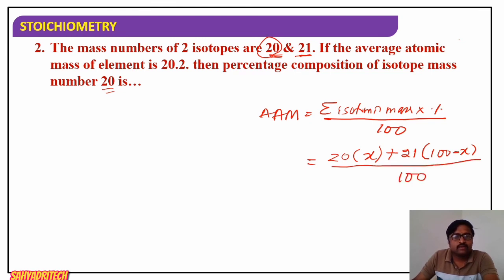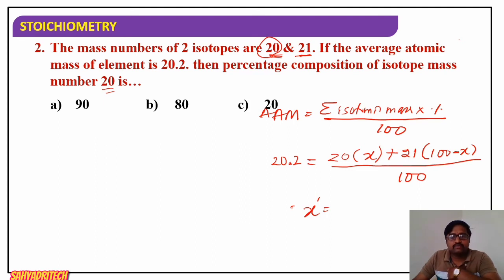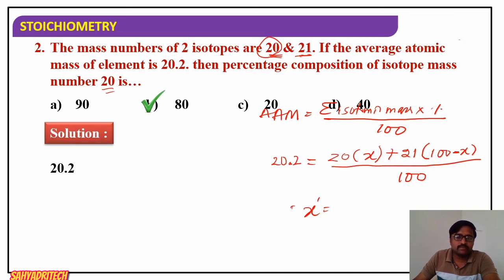Now average atomic mass is given. How much is it? 20.2. If you simplify, you find x, the percentage abundance of the first isotope. First we look at the options: first 90, second 80, third 20, and fourth 40. Here the answer is 80 if you simplify it.